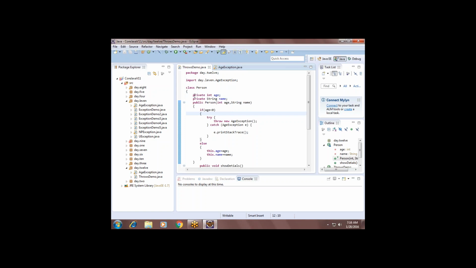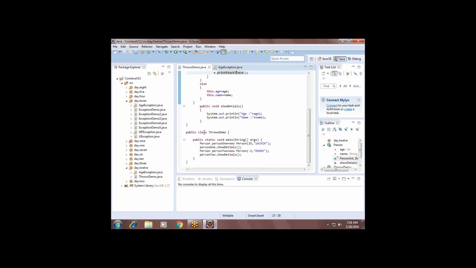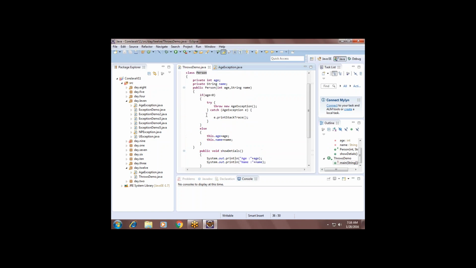I mean to say this is a person class, and I'm handling it here. But who is calling this person class methods? The main method class, right? When you create an object, the person constructor is called, right? So instead of handling here, you can throw this exception to the caller, the main method.